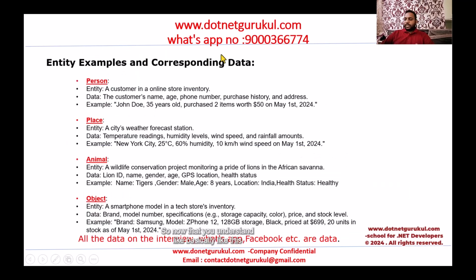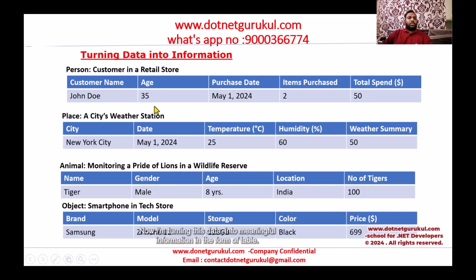So now that you understand, this is basically trying to explain what an entity is and what raw facts are. Now I'm turning this data into meaningful information in the form of a table. If I put the customer data of a retail store, I can show that the customer name is John, his age is 35, and his purchase date, and whatever information we have captured. These raw facts of the entity person are now structured into information, right?